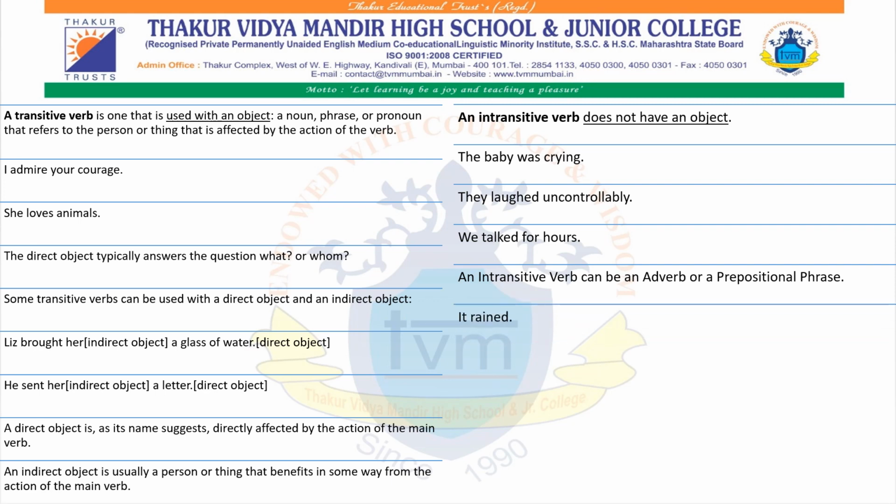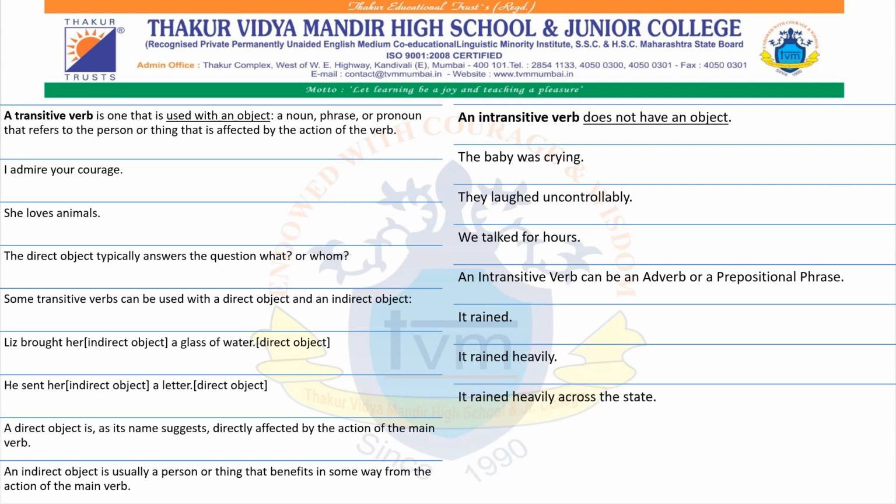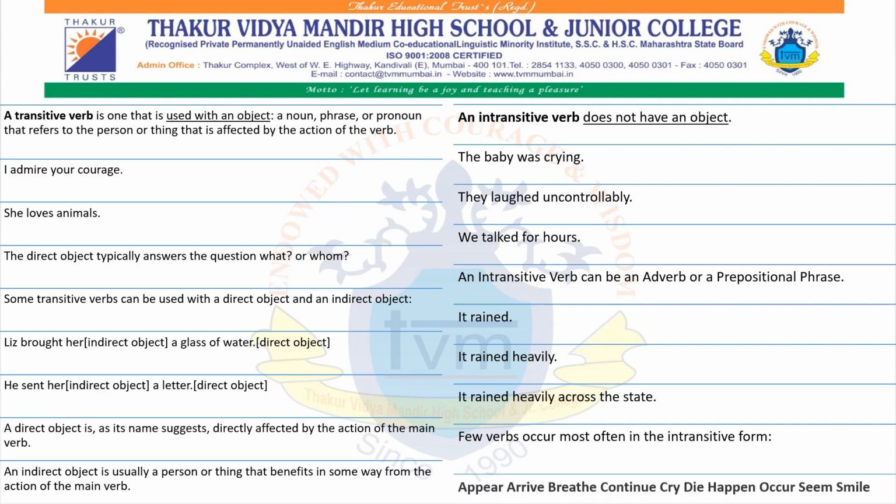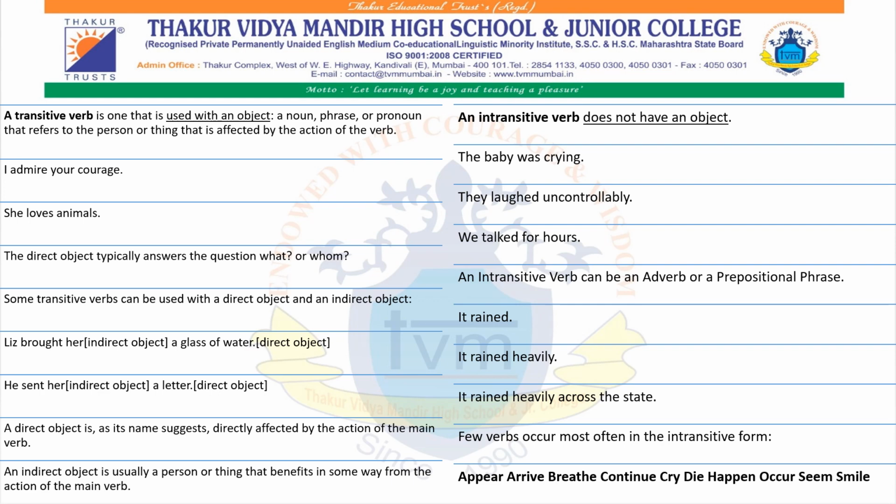It rained, or there can also be such a case when there is only a subject and a verb. It rained heavily, so adverb. It rained heavily across the state. Again, there is an adverb and a prepositional phrase, but there is no object. A few verbs that occur most often in the intransitive form are appear, arrive, breathe, continue, cry, die, happen, occur, seem, and smile. So we have learnt transitive and intransitive verbs as well.